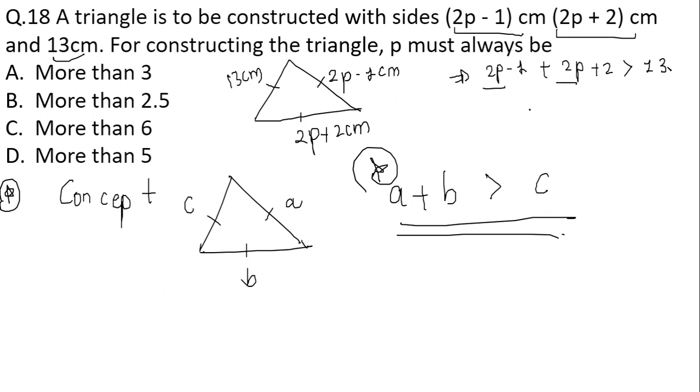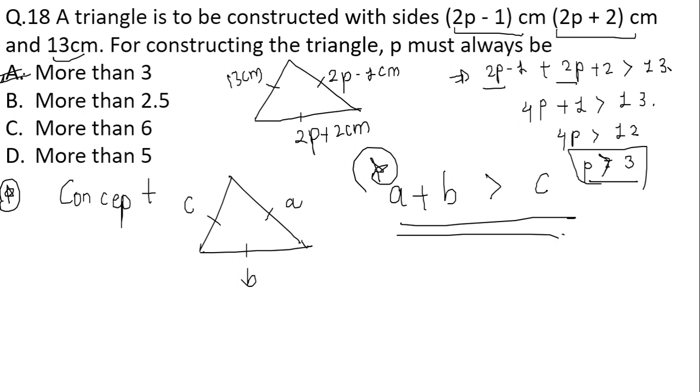So this will give me 4p plus 1 is greater than 13. So 4p is greater than 12, so the value of p is going to be greater than 12 divided by 4, which means 3. So the value of p is going to be greater than 3. Please note this down: the summation of two sides of any given triangle should be greater than the third side. This is the criteria for drawing any triangle.